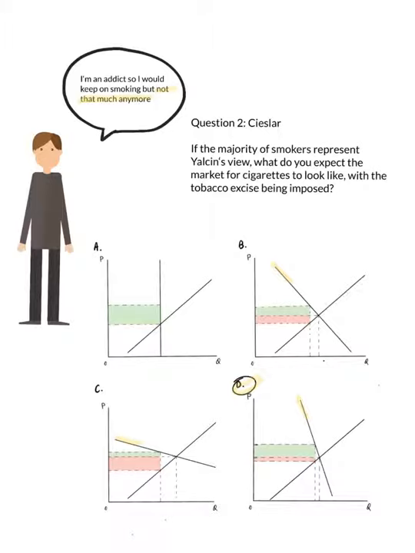An excise tax is an indirect tax on the sale of a particular good, such as tobacco or alcohol. Indirect means that the tax is not directly paid by an individual customer. Instead, the producer passes it on to the customer by including it in the product's price. Tax incidence is the study of who bears the burden of a tax, and the general rule states that the burden of the tax falls more heavily on the side of the market that is less elastic. And in this case, obviously, the demand curve is less elastic than the supply curve.